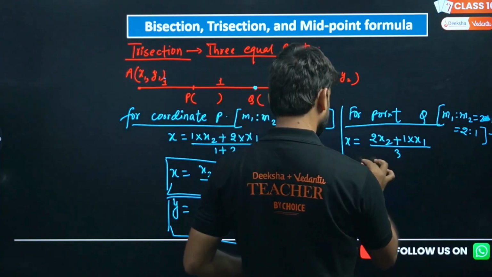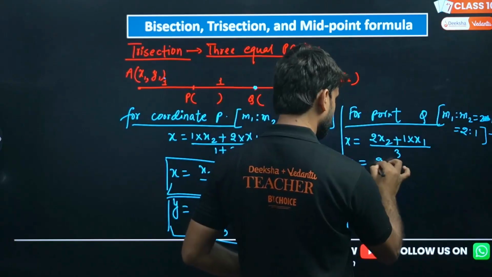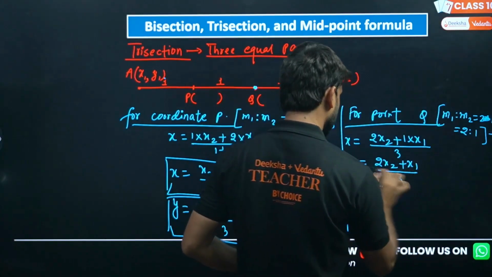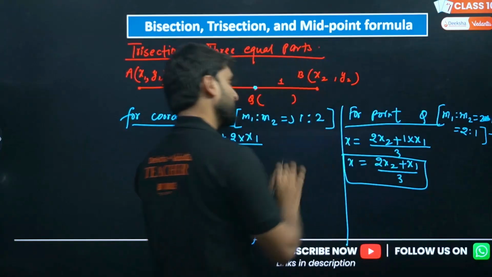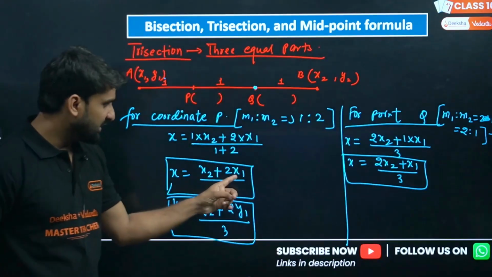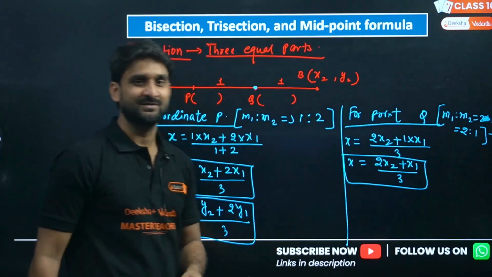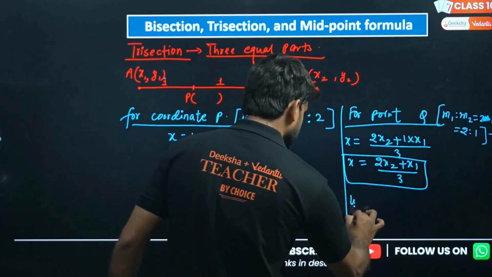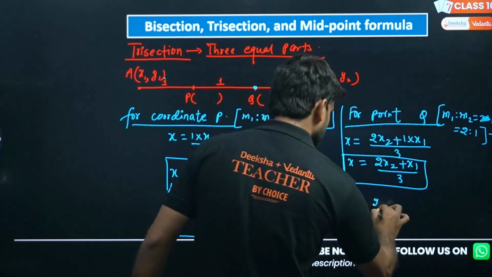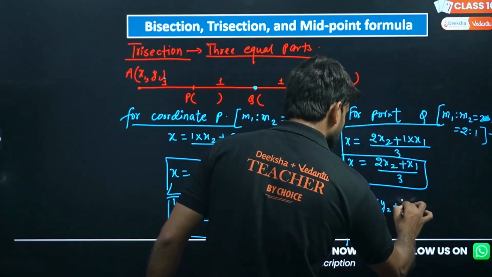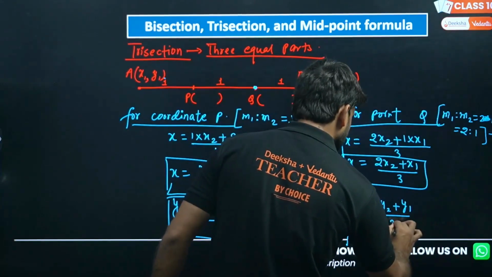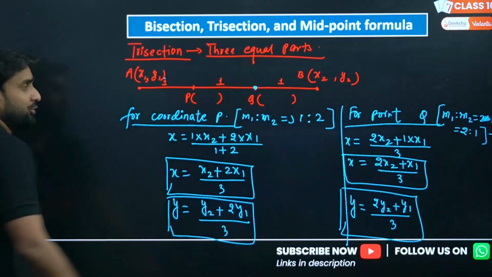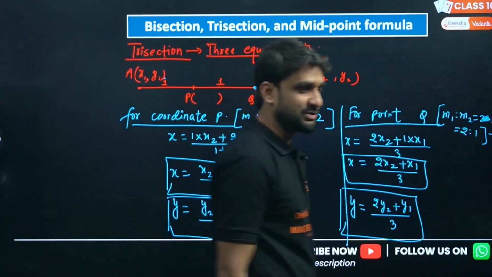So the x coordinate is (2x2 plus x1) divided by 3. Look at the formula: earlier 2 was with x1, and here 2 is with x2. This is the beauty of coordinate geometry, right? And y is (2y2 plus y1) divided by 3. Similarly, I hope you have understood the concept of trisection.